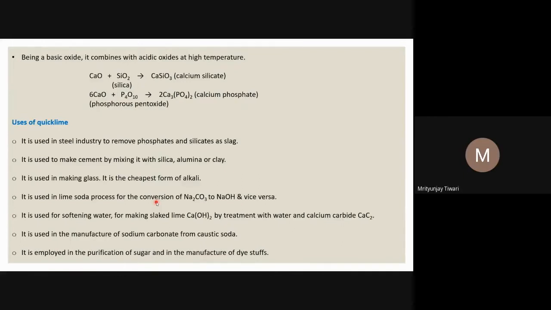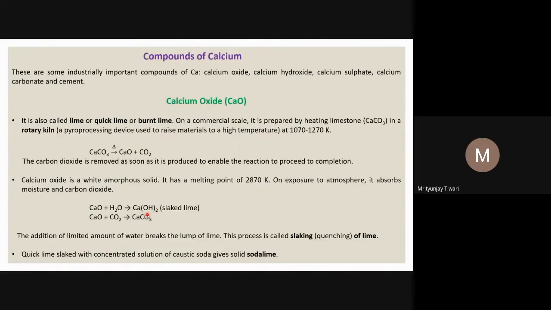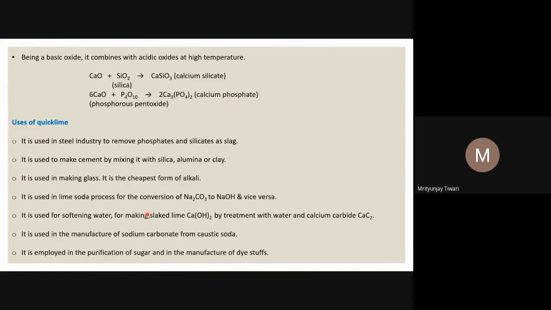Once you add calcium oxide, CaO, to water, it forms calcium hydroxide, Ca(OH)2, the slaked lime, and that slaked lime reacts with the calcium bicarbonate to form calcium carbonate. Calcium carbonate is almost insoluble in water, so it is precipitated, the bicarbonate impurity is removed, and the water becomes soft.